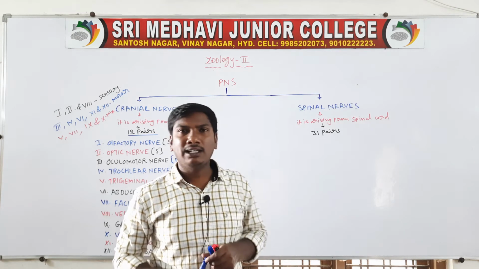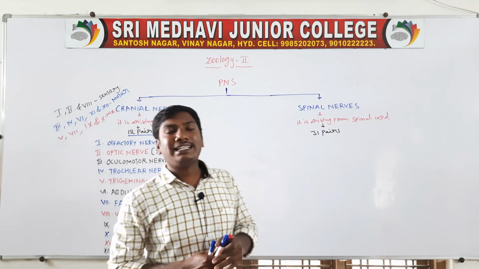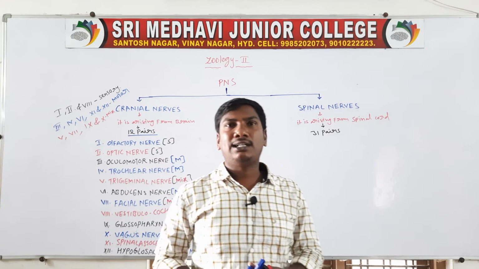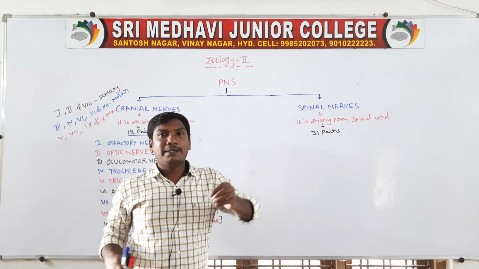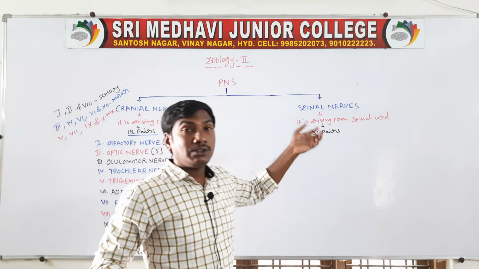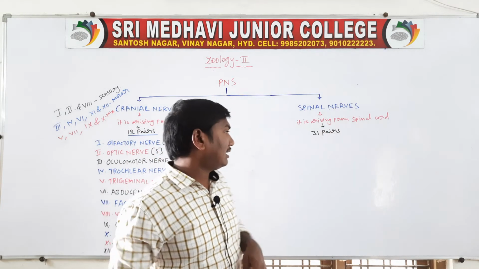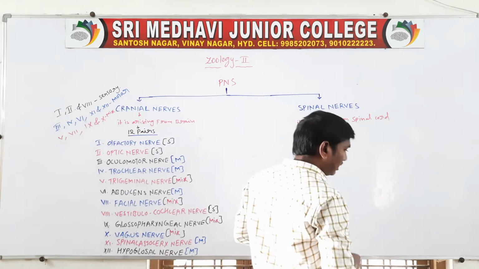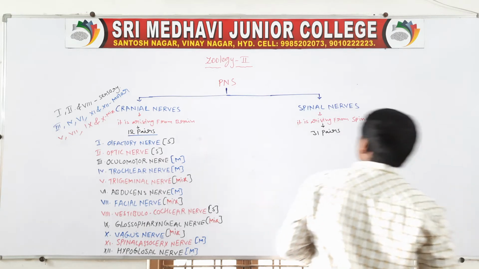Next, spinal nerves. These spinal nerves arise from the spinal cord. Totally there are 31 pairs. The human being contains 31 pairs of spinal nerves. Based on the location, these are of three types.